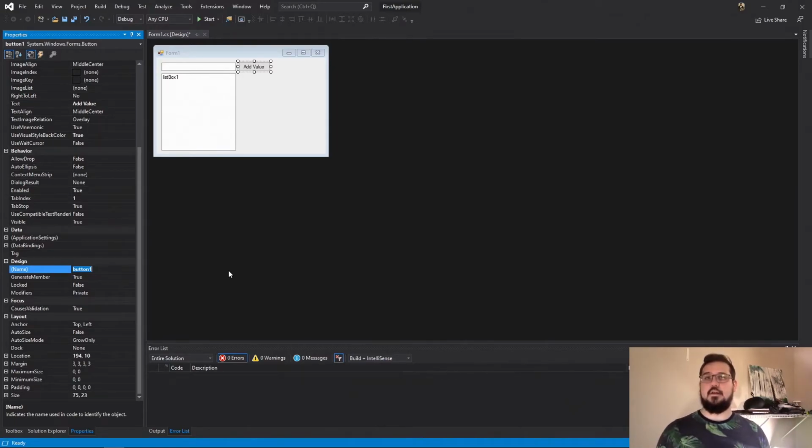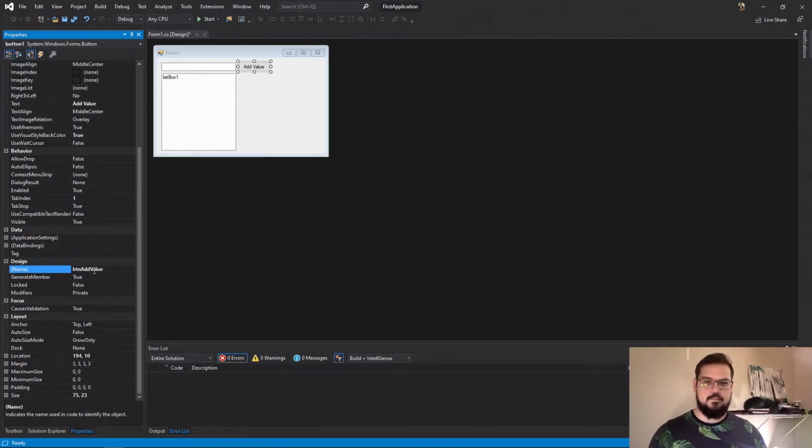So the first letter of the word or of the name is going to be lowercase, but then if it starts another word, it'll be uppercase. So I'll show you. In this case, we're going to call this button add value. BTN for button, capital A for add, value.